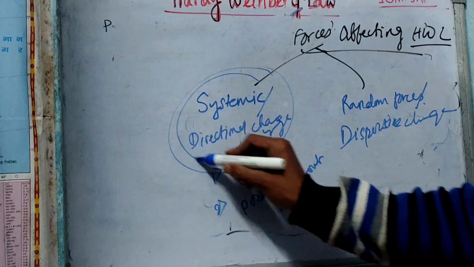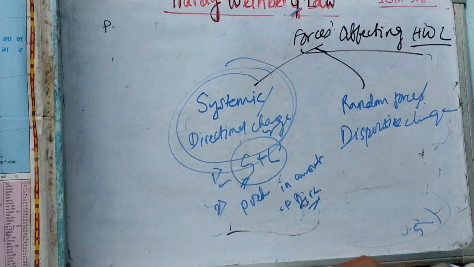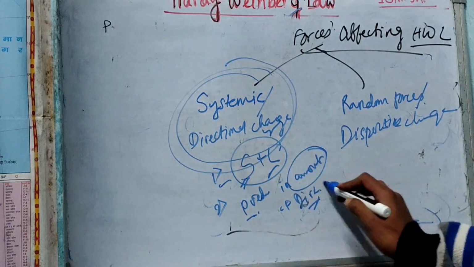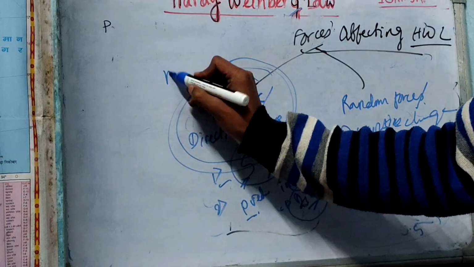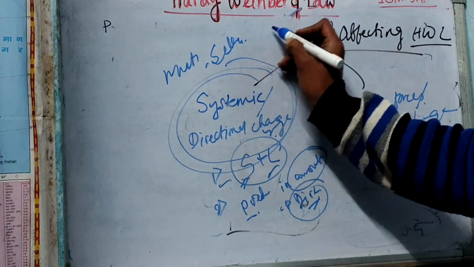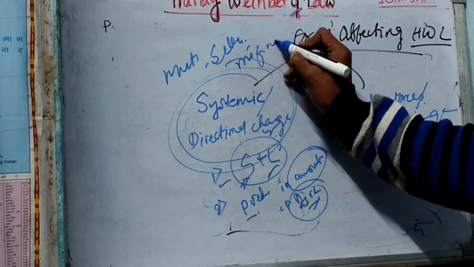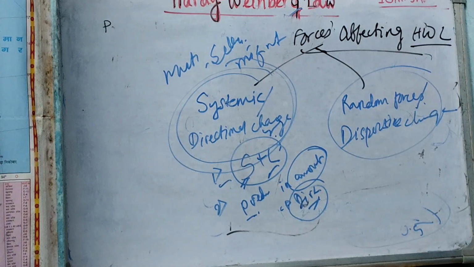So systematic change acts in small populations as well as large populations, and it is predicted in amount as well as in direction. What are the examples? That is mutation, selection and migration.